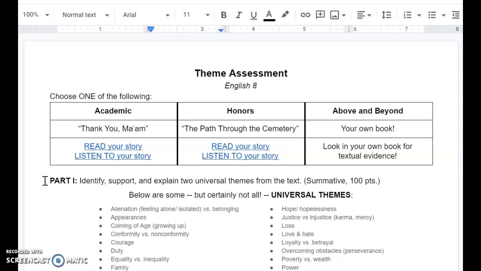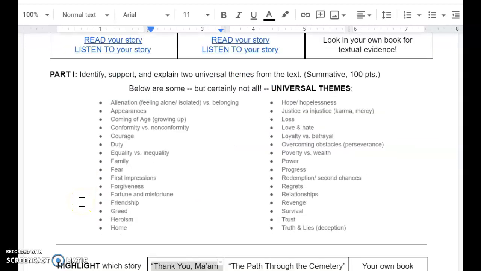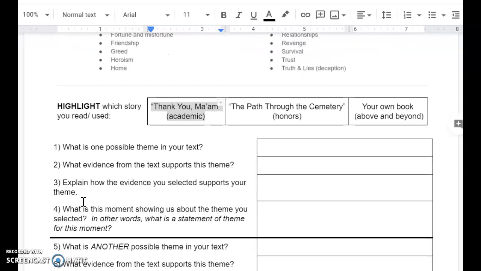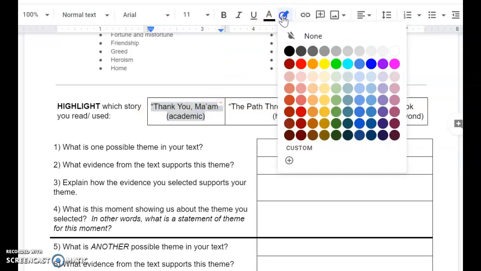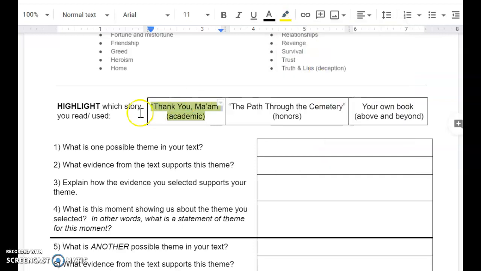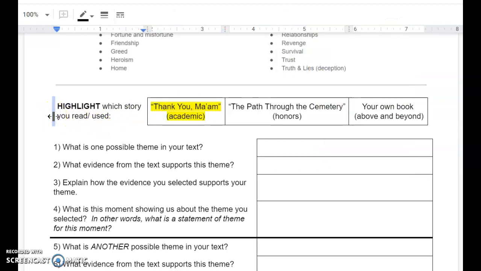Part 1. Identify, support, and explain two universal themes from the text. Part 1 is a summative, it is graded, it is 100 points. Below are some, but certainly not all, universal themes. You may refer to this when answering the questions. Please highlight which story you chose to read. If I chose Thank You, Ma'am, I can go and highlight to show that I chose that story.